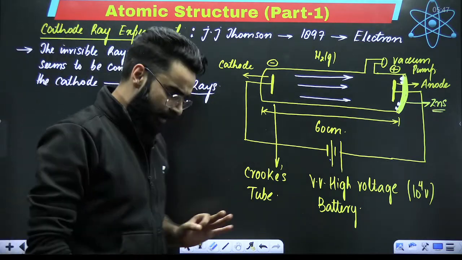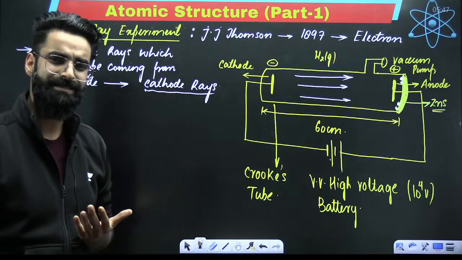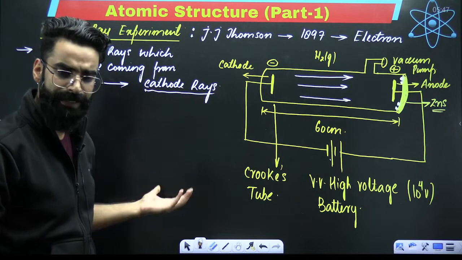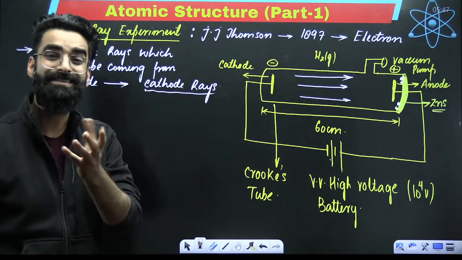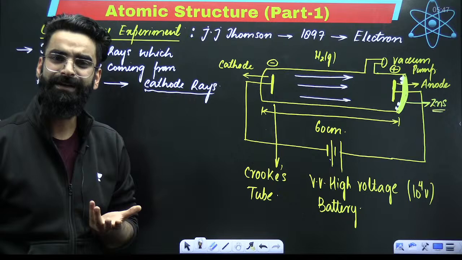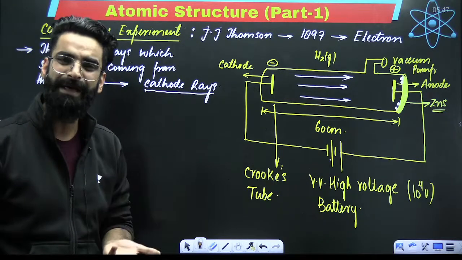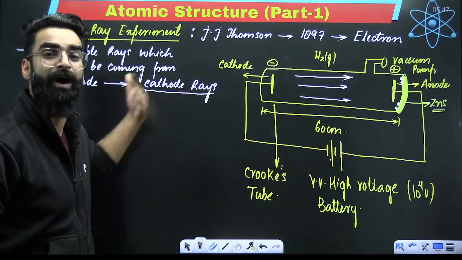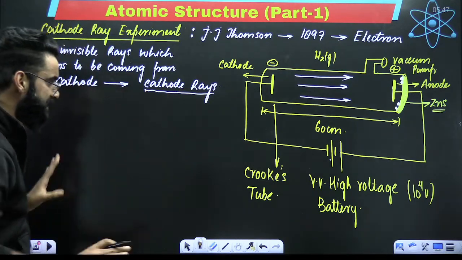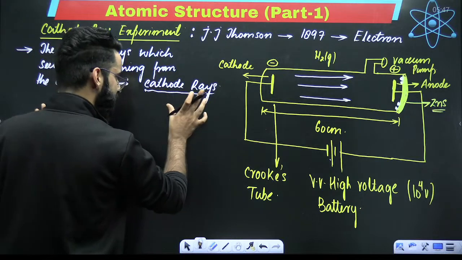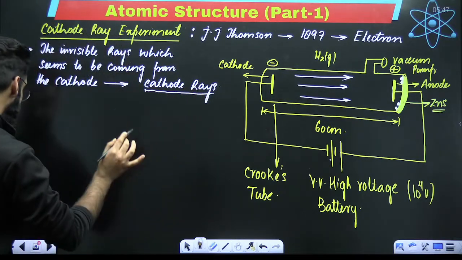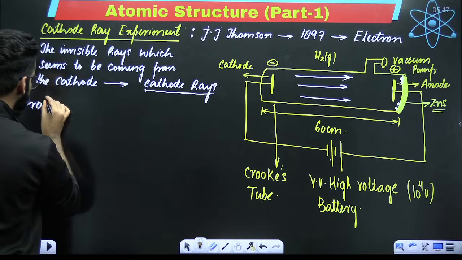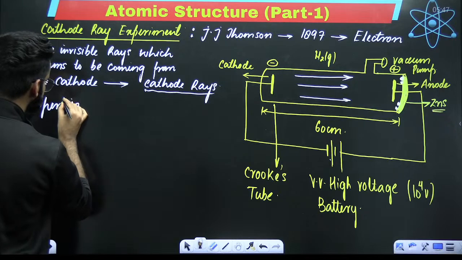Perfect. Now, after the discovery of these cathode rays, it was important to understand the properties of these cathode rays, right? What these cathode rays are made up of, right? All these things now we are going to discuss. So first of all, the introduction of cathode rays is done. This is how your cathode rays were discovered. Now it was the time to check the properties of these cathode rays.